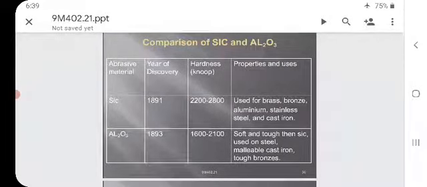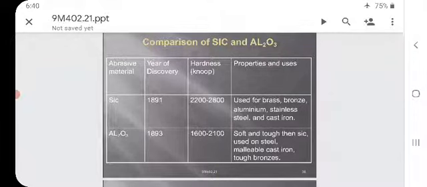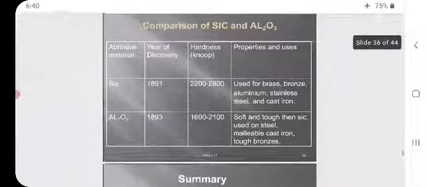I repeat it once again. Abrasive material SiC was discovered in 1891, with a hardness Knoop of 2200 to 2800, used for brass, bronze, aluminium, stainless steel, and cast iron. Al2O3 was discovered in 1893, with a hardness Knoop of 1600 to 2100, and its properties and uses are softer and tougher than SiC, used on steel, malleable cast iron, and tough bronzes.